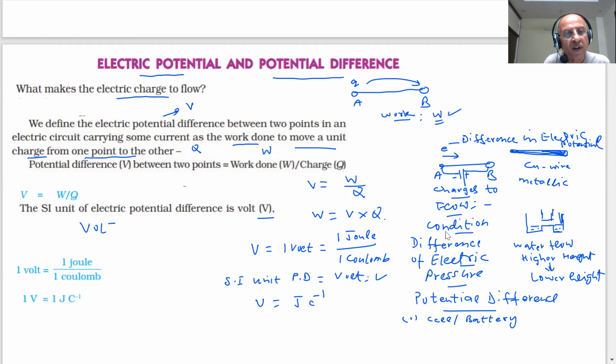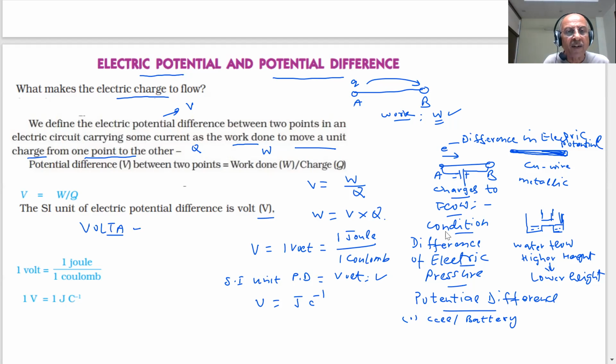You are aware why the volt is named after Volta. To honor the scientist Alessandro Volta, an Italian physicist, who gave this potential difference unit volt.